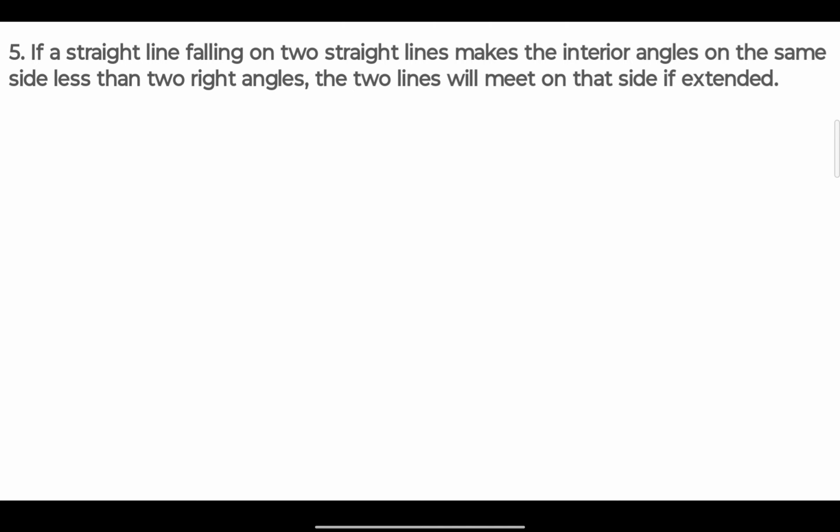Now we move to the last and important postulate, which is if a straight line falling on two straight lines makes the interior angles on the same side less than two right angles, the two lines will meet on that side if extended.